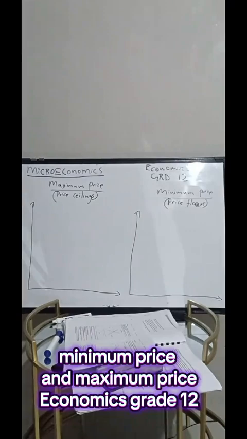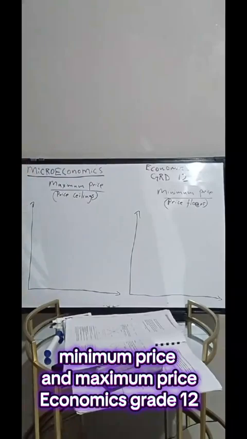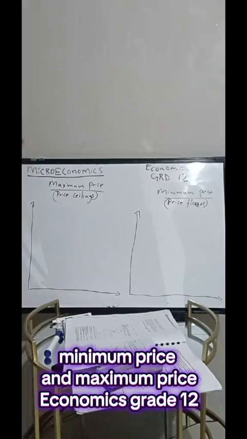So according to the examination guideline, it says discuss in detail the state or the government intervention as the consequences of market failure with the aid of graphs. So in your essay you will discuss these two as the government interventions in the market failure, which are the maximum price, also known as the price ceiling, then the minimum price, also known as the price floors. So these two appear where it says discuss in detail state interventions, right?